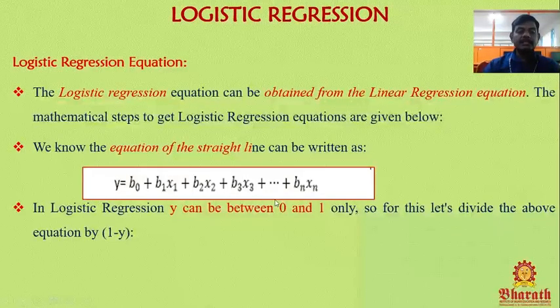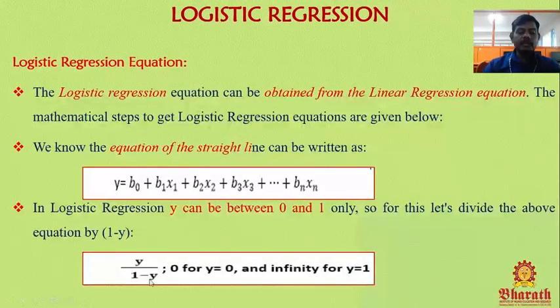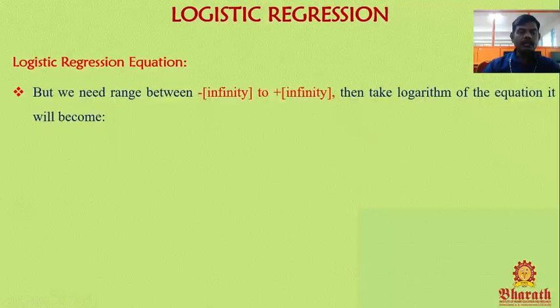So for this, let's divide the above equation by 1 minus y, so y divided by 1 minus y. We derive this because y is either 0 or 1, so it becomes 0 for y equal to 0 and infinity for y equal to 1. But we need the range between minus infinity and plus infinity.